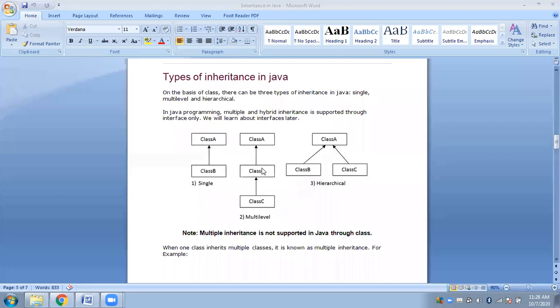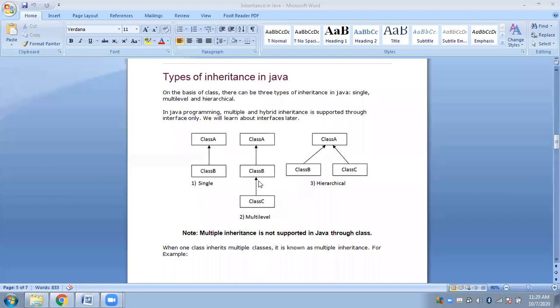Class B contains all its own properties, and it can also directly access all properties and member functions of class A. Then class C is a derived class, a subclass, of class B, obtained by inheriting from class B. Since class B inherits class A, you can say that class C inherits class A.